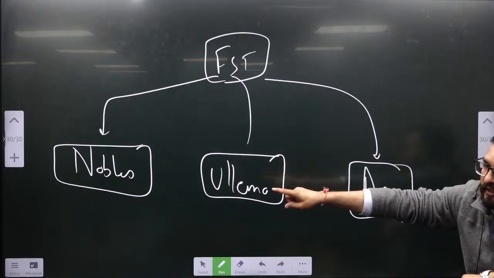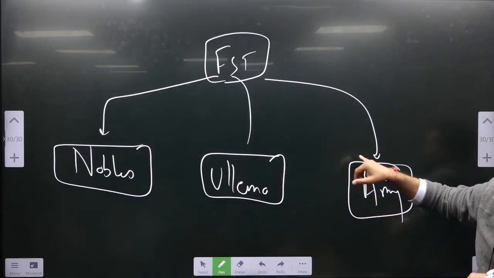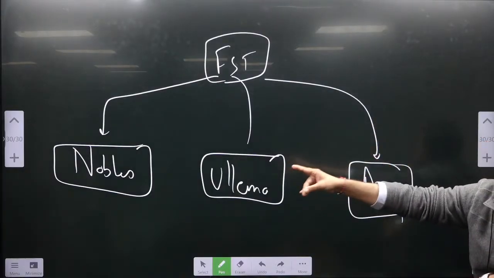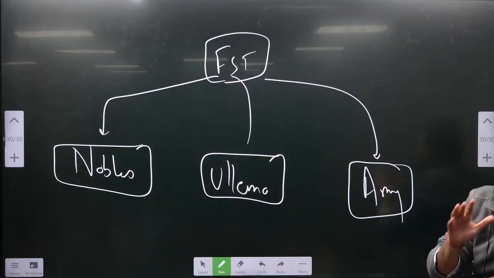Why? Because the nobility was revolting, the ulema class was revolting, and the army was revolting. They were revolting during the time frame of Muhammad bin Tughlaq. Why were the nobles revolting, guys? What were the reasons? They might not be getting importance, right? This might be one of the reasons. They were not getting importance because